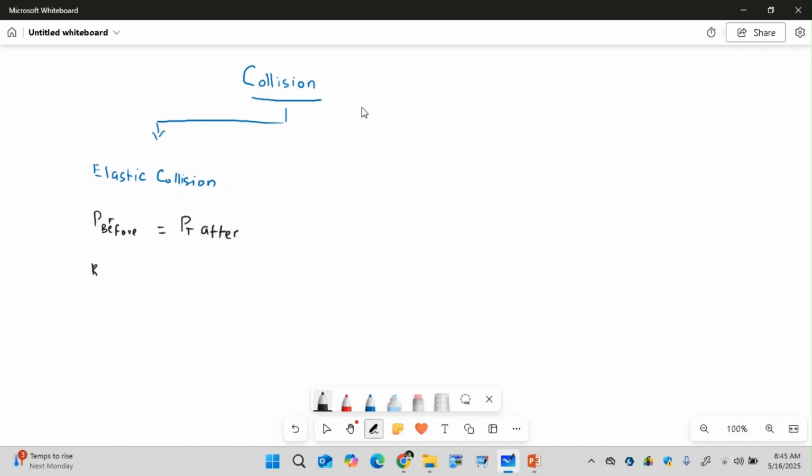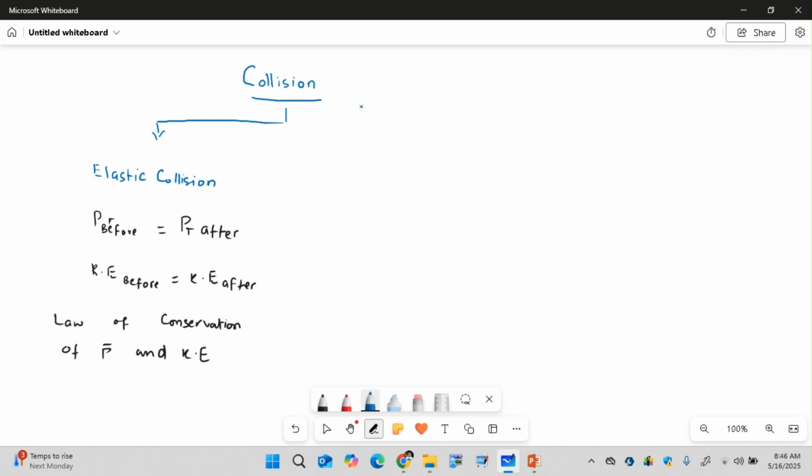Second thing, the kinetic energy of the system before collision is equal to the kinetic energy of the whole system after the collision. So we have to remember one thing: the law of conservation of momentum and the law of conservation of kinetic energy both hold, meaning both are equal before and after the collision.